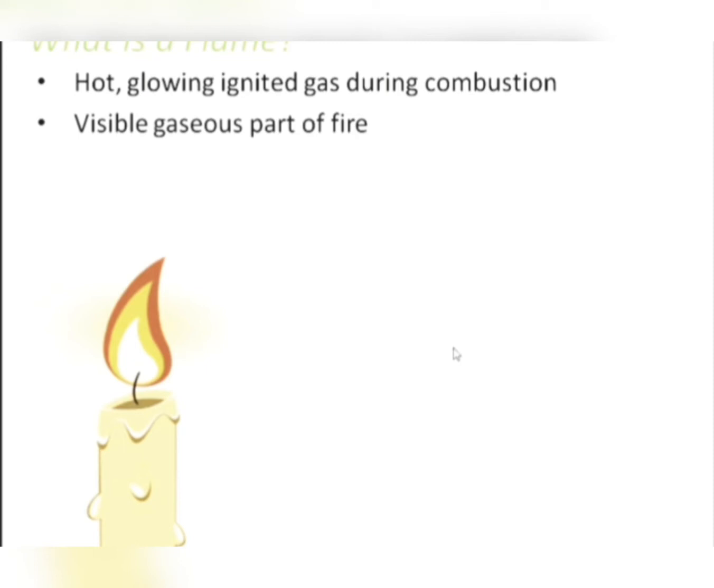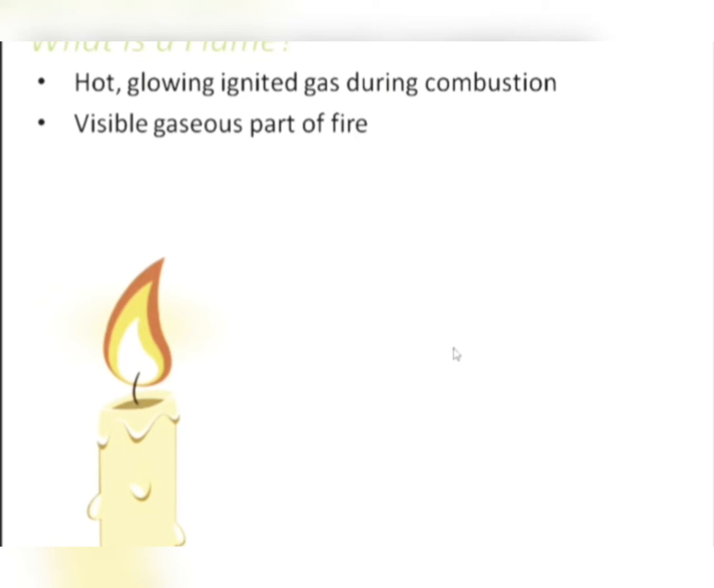Now, whenever a process of combustion happens, that is, a combustible substance reacts with oxygen, releasing a lot of heat and light. So, how is this heat and light released? It's released in the form of a flame, right? Now, this flame again differs from one object to another.